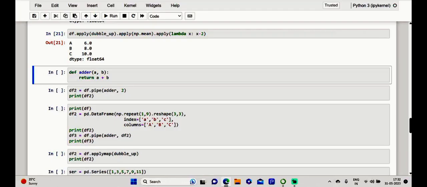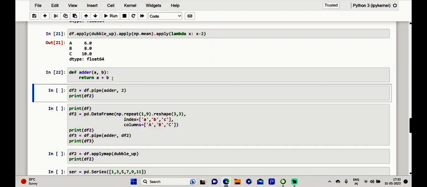For example, let me define an external function, adder, so that it does the adding between two objects. Here we have the adder as an external function, and it has two inputs, A and B, and it returns the summation of the two objects. Let me execute it.